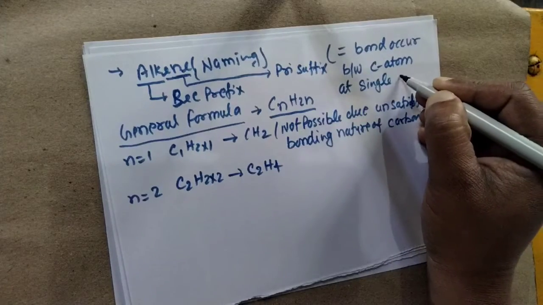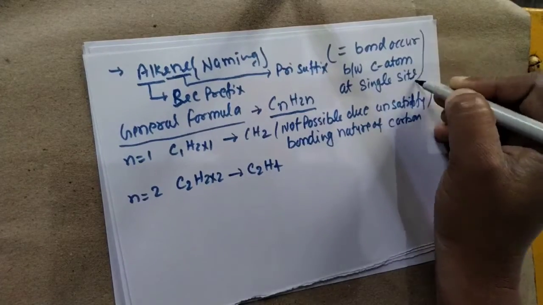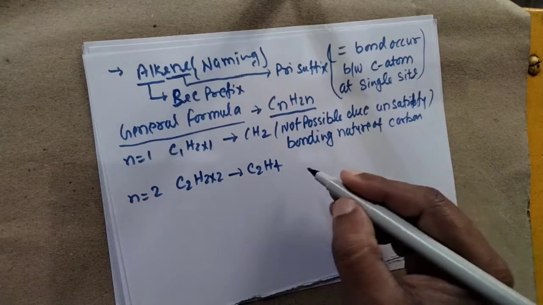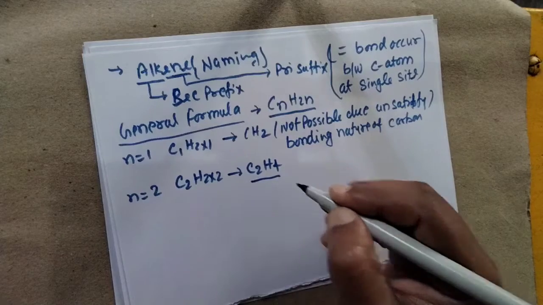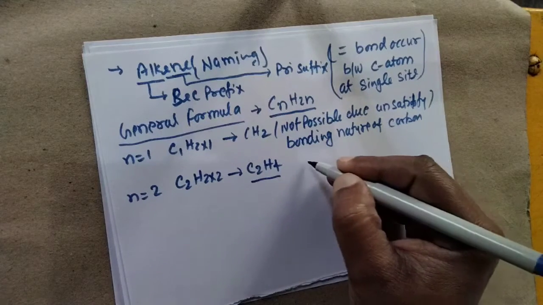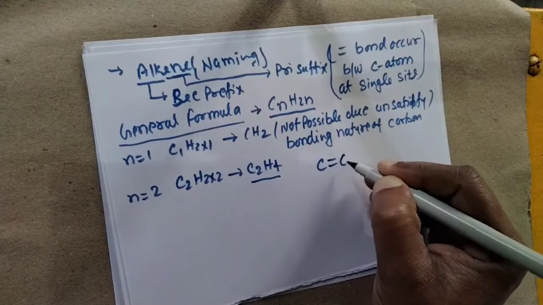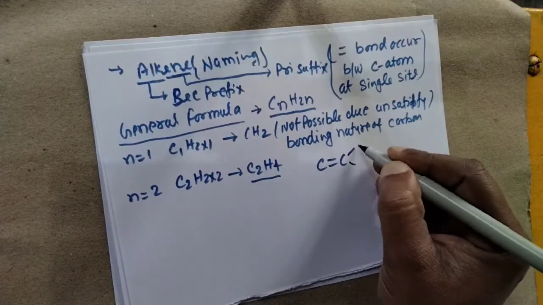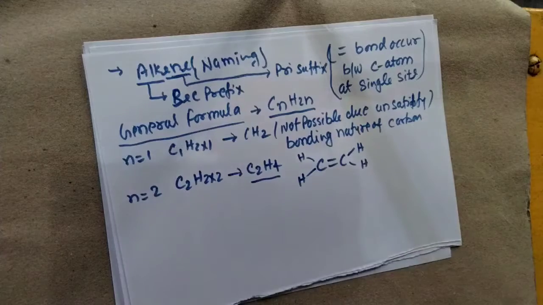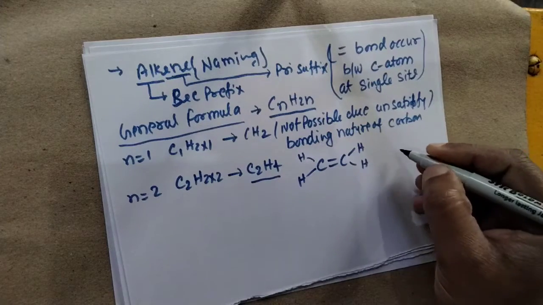It is very important. So if we have the formula C2H4, and we write the structural formula, we can write a double bond between the carbon atoms, and here we put hydrogen and hydrogen. If you want to draw the electron dot structure, this is also very easy.